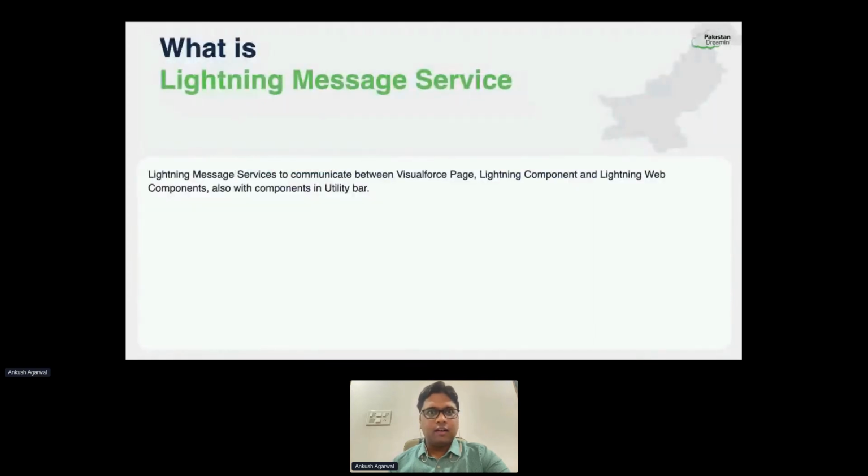So let's start. Lightning Message Service is used to communicate between different components on a Lightning page. So it can be a Visualforce page or an Aura component or Lightning Web components. So we can utilize Lightning Message Service to interact between different components on a page.